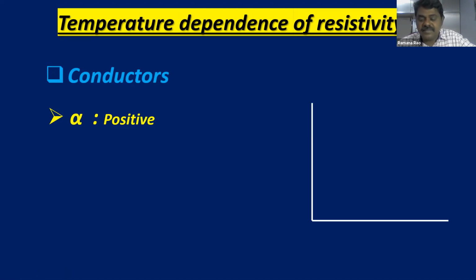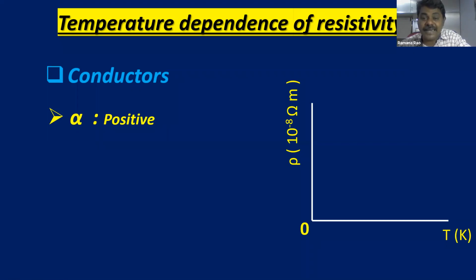Now we'll see with the help of a graph how alpha is going to be defined for conductors. So this is the x-axis and y-axis, a coordinate system, and the origin. See carefully, children. On the x-axis, we are taking temperature in kelvins, and on the y-axis resistivity, that too on a very small scale.